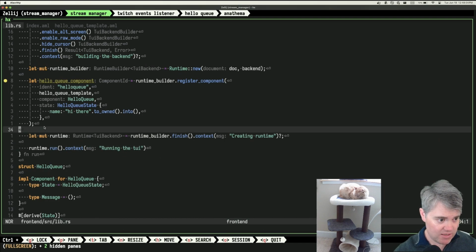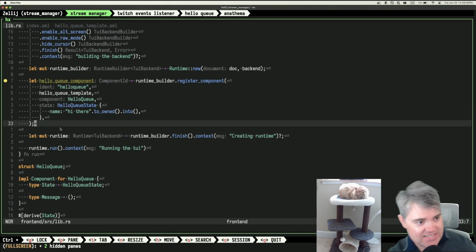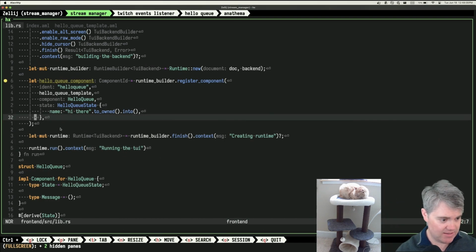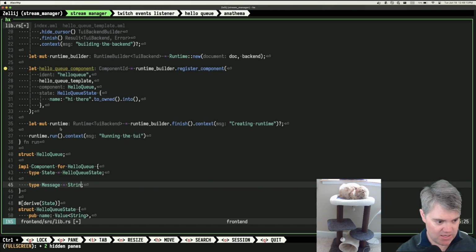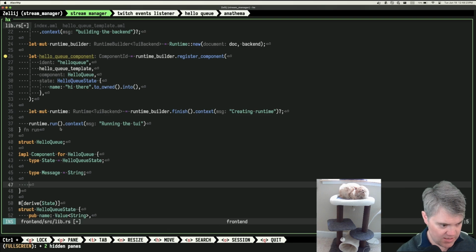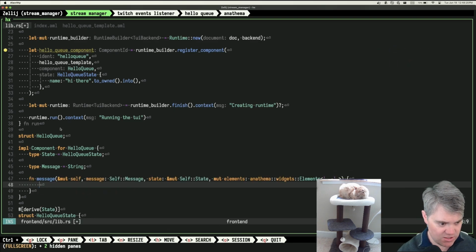And so I can probably, before we end for the day, let's try to pass in something to it. So our type message is going to be a string, which means we need to do function message. Okay, so self, take in a message, self message. We have a state and elements, all that stuff, which I don't really care about.